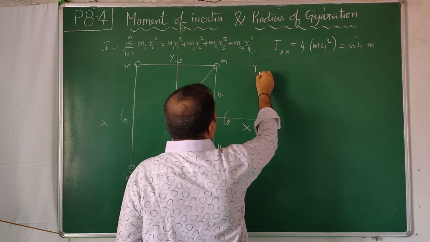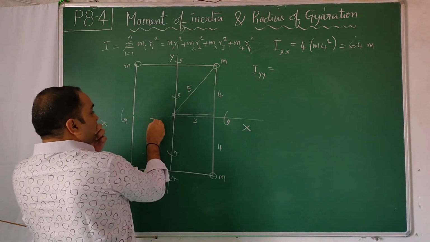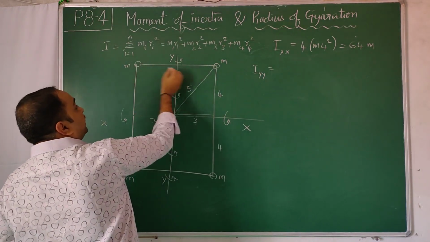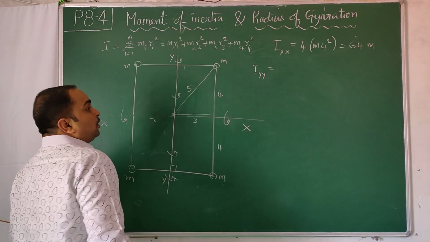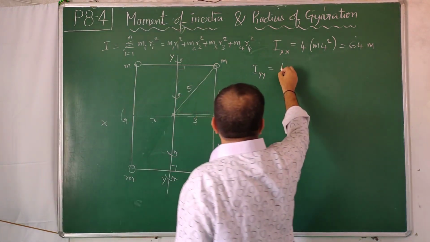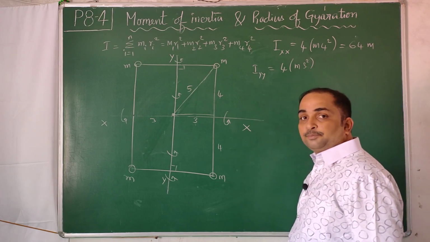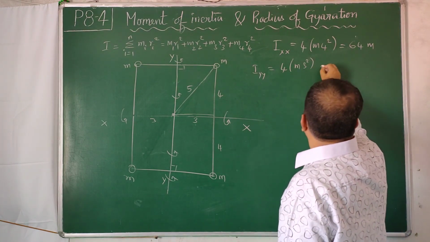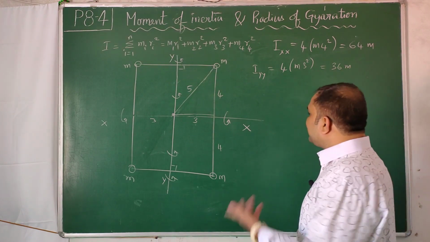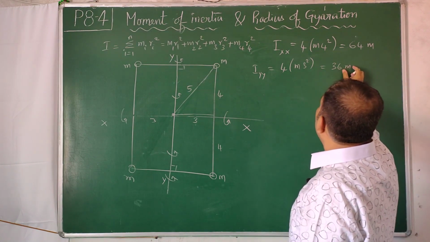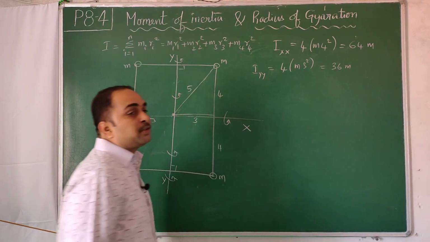This distance is 3, the perpendicular distance from the axis of rotation. So 4 masses are there at a distance of 3. 3 square is 9, 9 fours are 36, so 36 m. It is kg meter square only. Mass will be in kgs and distance in meters, so the unit is kg meter square, the moment of inertia formula.